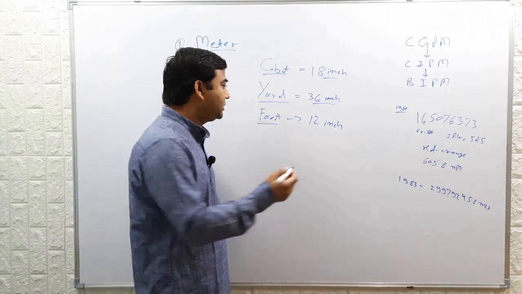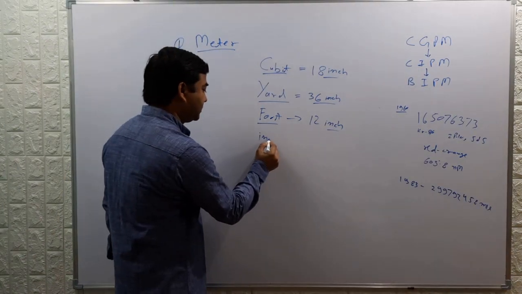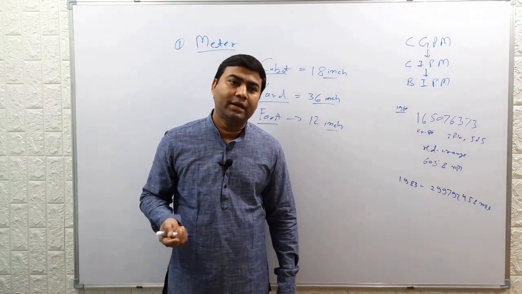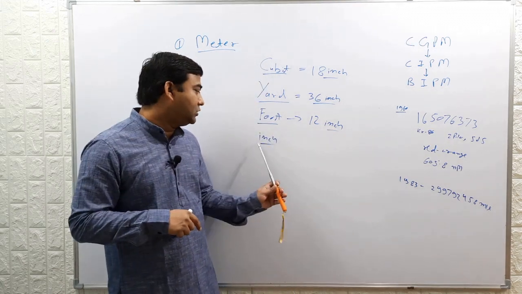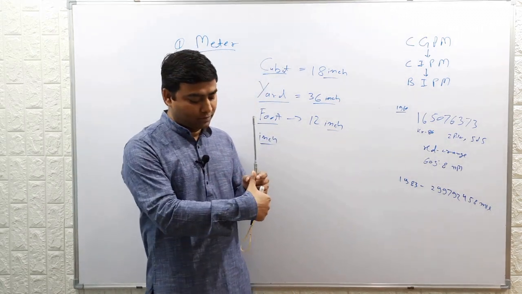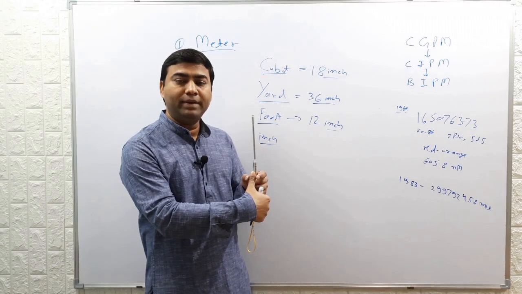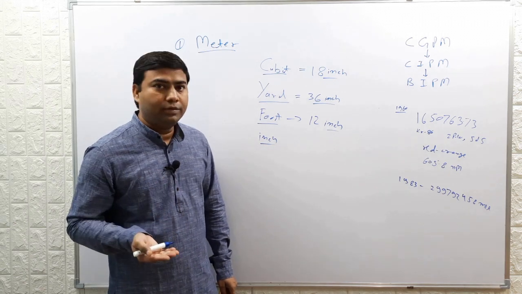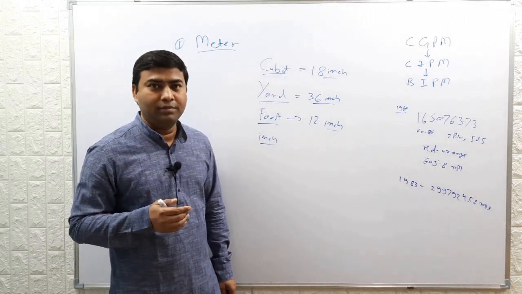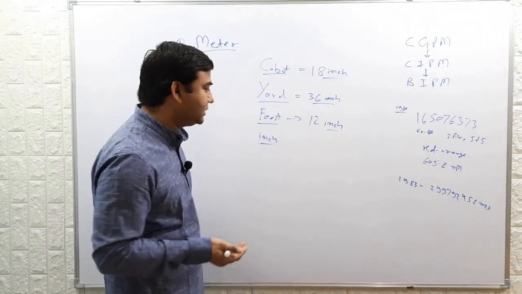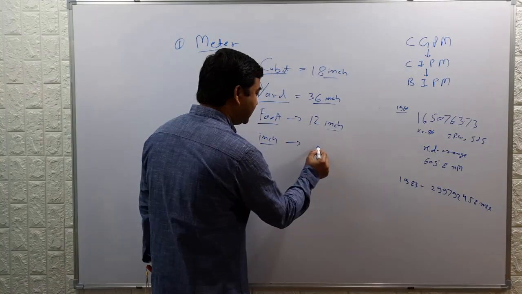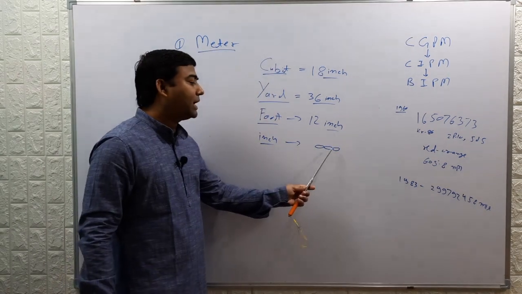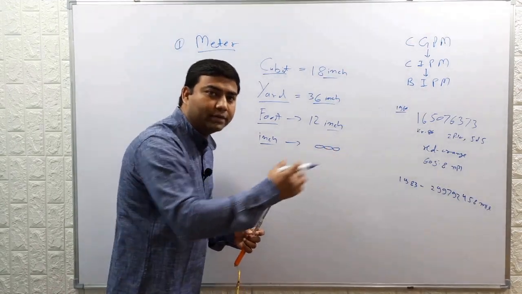Another important unit is called inch. This inch was also a very famous unit of length, and initially the inch was defined as the width of a man's thumb. That was the definition of inch. But later on, British King Edward redefined the inch as the length covered by 3 barley grains placed end to end.